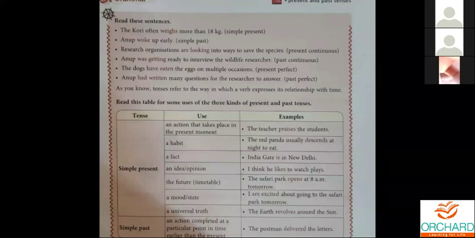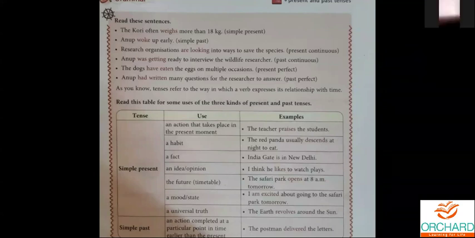Past perfect is nothing but, see, when it comes to the perfect form of a sentence, the helping verbs will be only three. One is have, another one is has. This have and has is only used for present perfect. And had alone is used for past perfect. Is that understood, my dear children? Look at the previous sentence. The dogs have eaten the eggs on multiple occasions. So look here, eaten is the main verb and have is the helping verb of the perfect form. So it is present perfect.